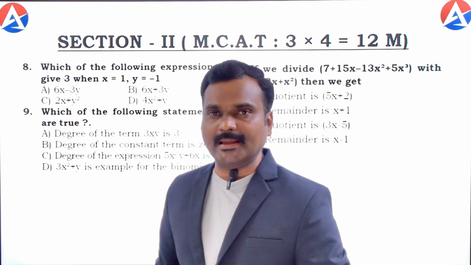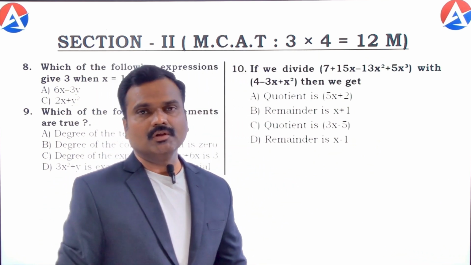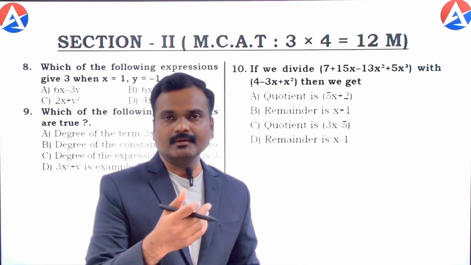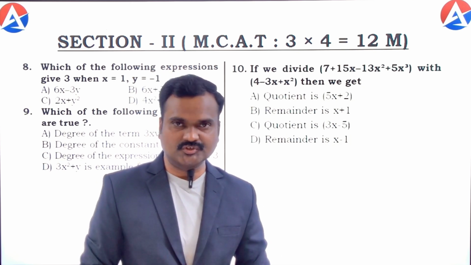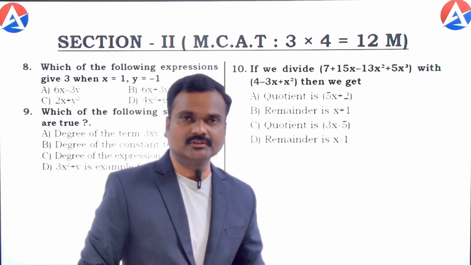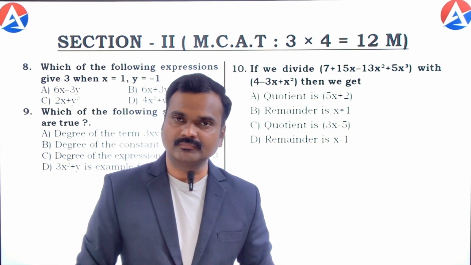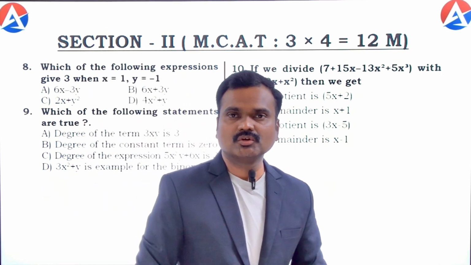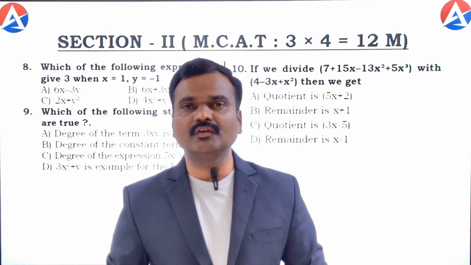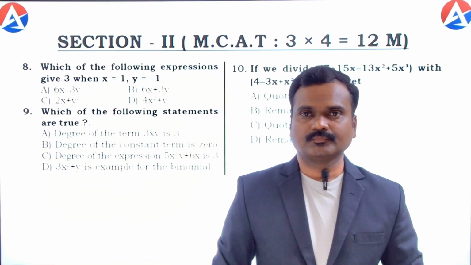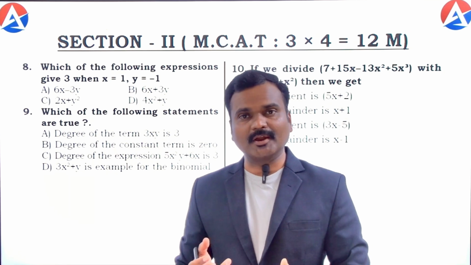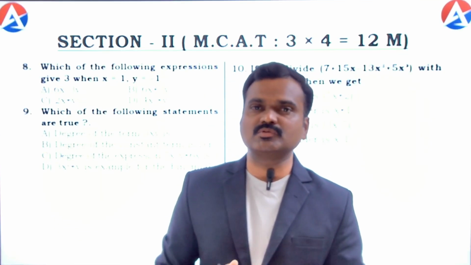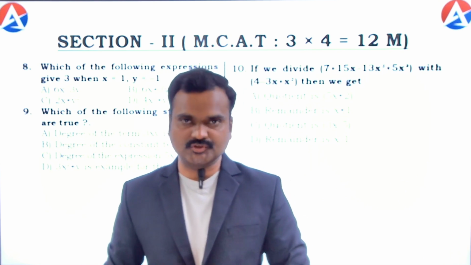Multi-correct answer type questions are given in this section. These also look just like the choose-the-correct-answer questions. There will be one question with 4 options, but there is a little difference from the first section. For each question here, students may get one or more than one correct answer. They may get one correct option, 2 correct options, 3 correct options, and sometimes they may get all as correct options.